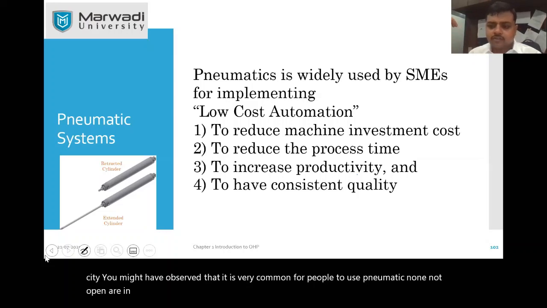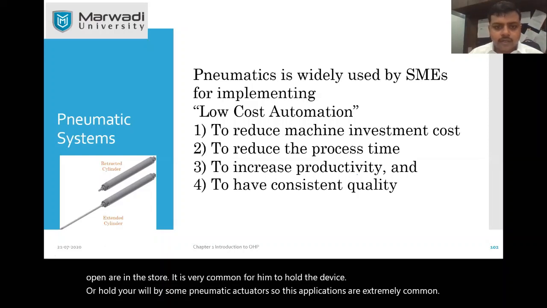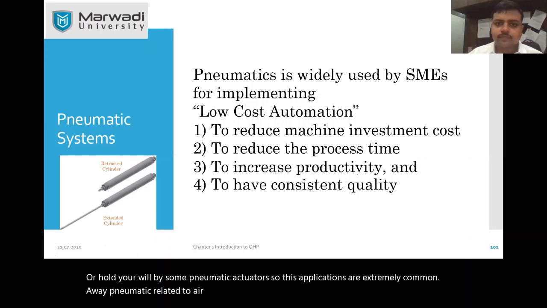In the puncture shop, it is very common for him to hold your wheel by some pneumatic actuators. So these applications are extremely common. Why? Pneumatics relates to air. Very nice.